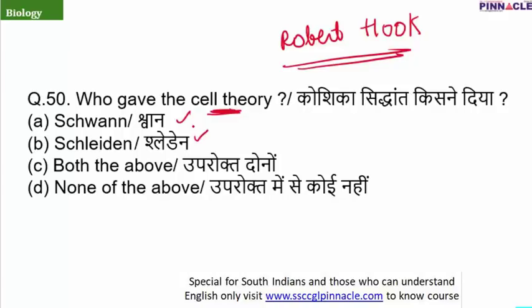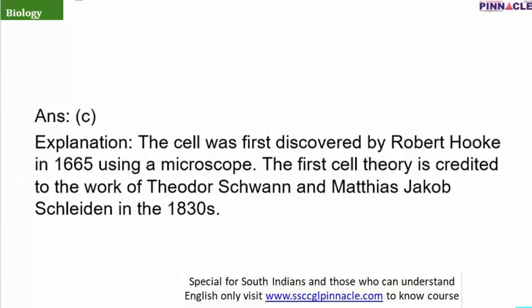Why both? Because out of them, one scientist was studying plants and the other was studying animals, and we all know there are some basic differences between plants and animals in terms of cell organelles and at the level of the cell. So the correct answer here is option C, that is both of the above. The explanation is that the cell was first discovered by Robert Hooke in the year 1665. The first theory credited for the cell was given by Theodor Schwann and Matthias Jakob Schleiden. Usually the terms Schwann and Schleiden are used and their first names are not used.